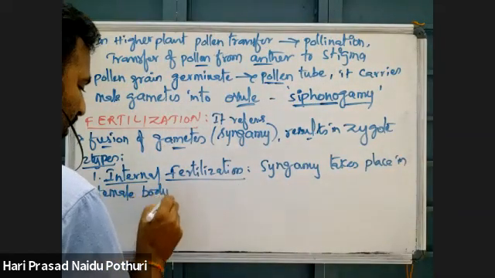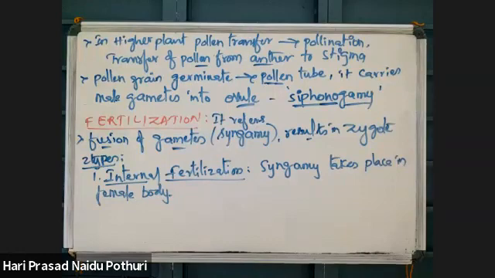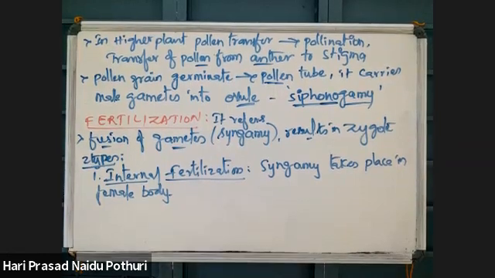If syngamy is taking place inside the female body, then it is called internal fertilization. Internal fertilization: syngamy occurs inside the female body.